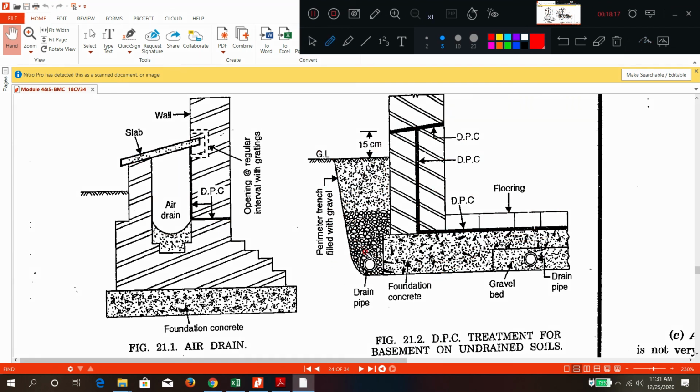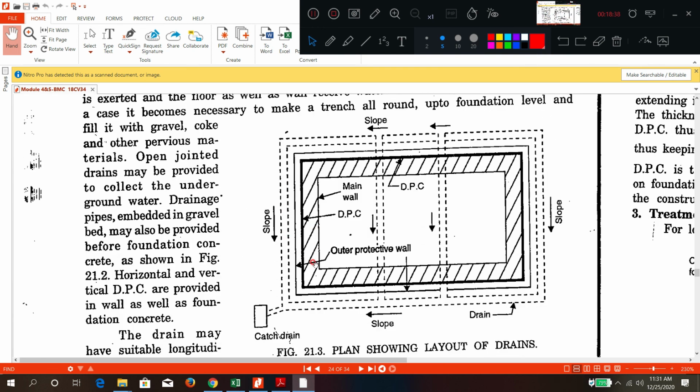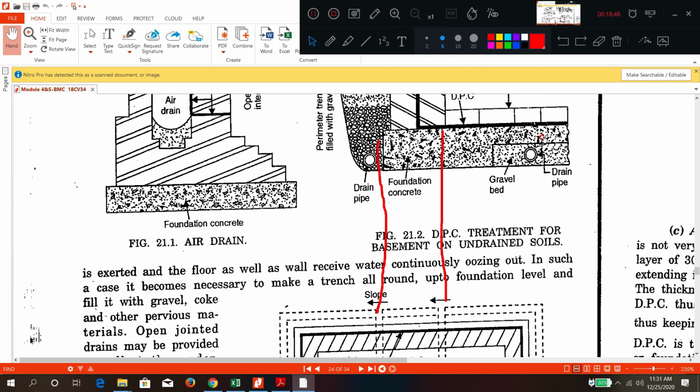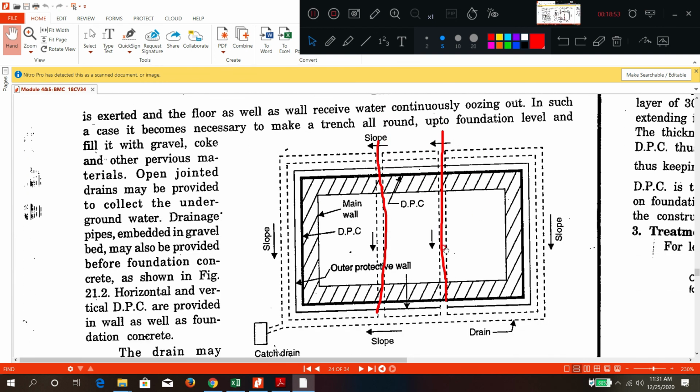If we see it in plan, it will appear like this. So try to remember, this is the side of the wall, and this is the side of the wall pipe. Beneath the basement concrete, two drain pipes I want to show in the plan. Now you can see in this plan. These are the pipes. This is one pipe, this is the second pipe, which is beneath the basement, so that is why it is coming inside the plan.